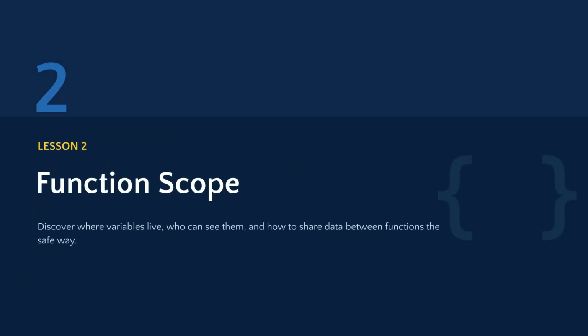Welcome to Lesson 2, where we focus on function scope. Every variable you define has a scope, which determines where it can be accessed within your program. We will distinguish between local and global variables and how they interact.